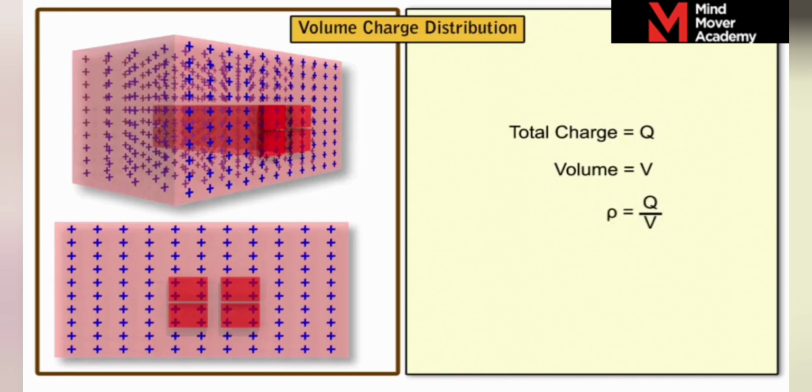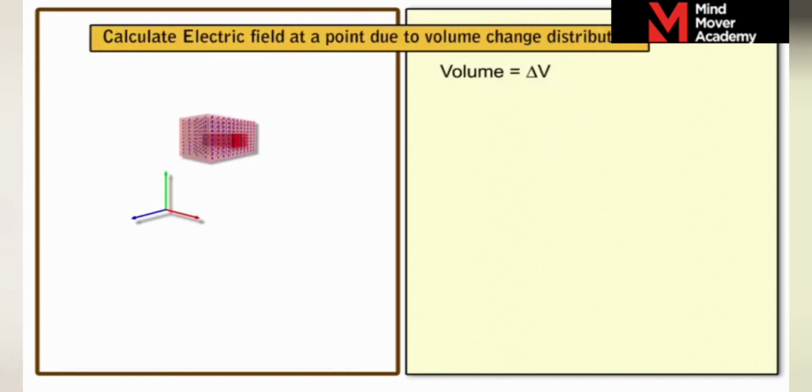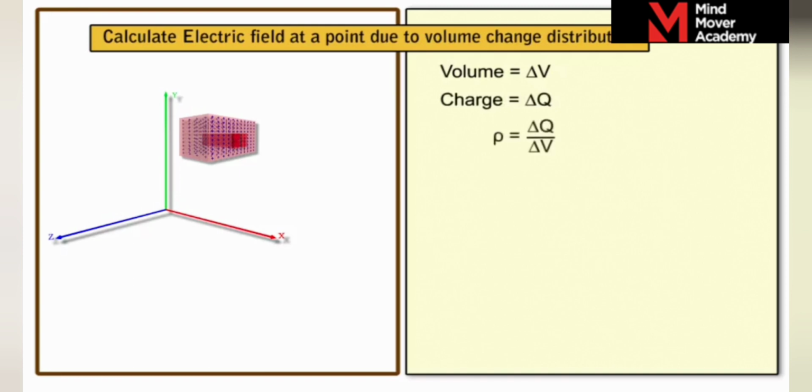Now, consider the small volume element ΔV of charged distribution carrying a charge ΔQ. We know that the charge density ρ is equal to ΔQ by ΔV. Thus, the charge on the volume element is ΔQ is equal to ρ ΔV.